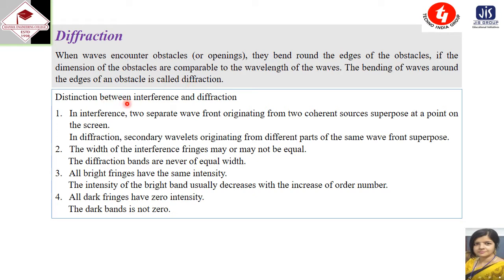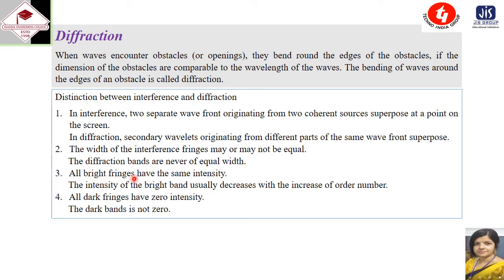Now, distinction between interference and diffraction. In interference, two separate wavefronts originating from two coherent sources superpose at a point on the screen. In diffraction, secondary wavelets originating from different parts of the same wavefront superpose. The width of the interference fringes may or may not be equal. The diffraction bands are never of equal width.